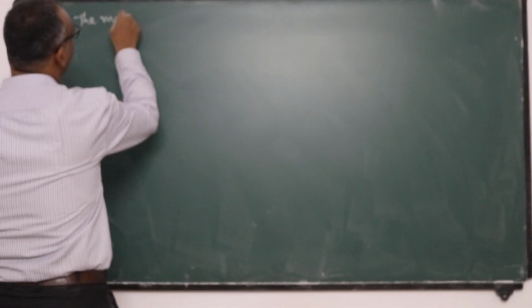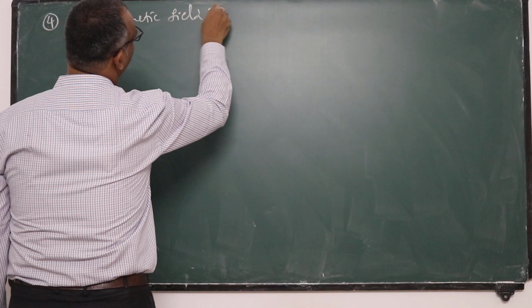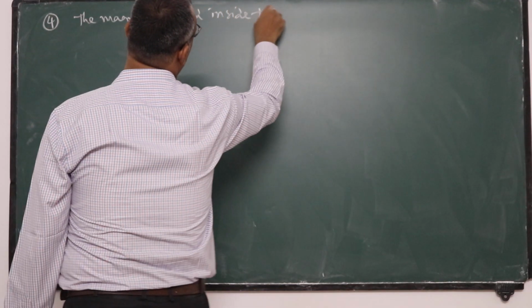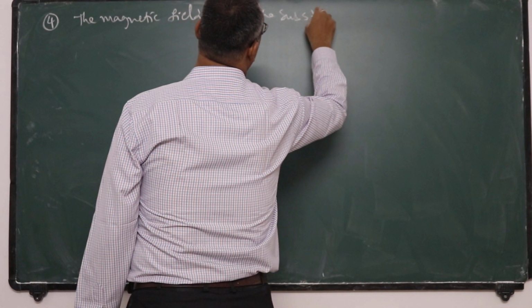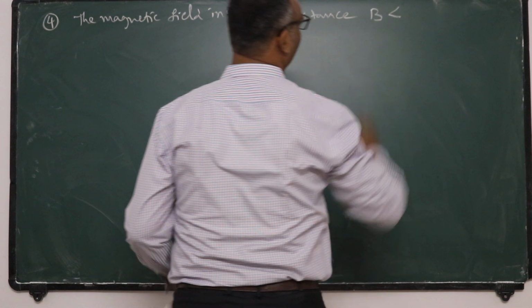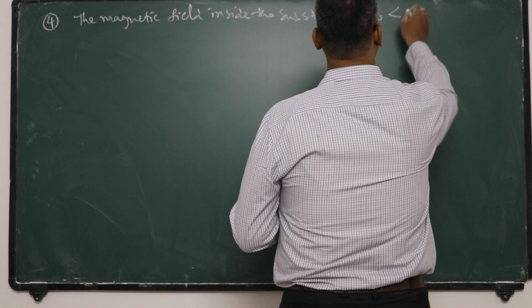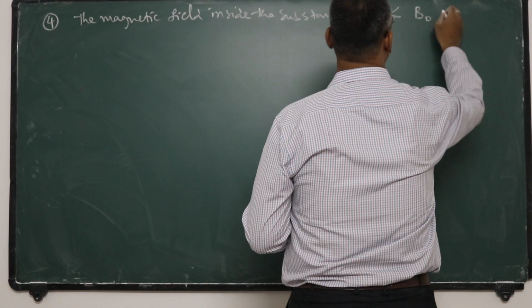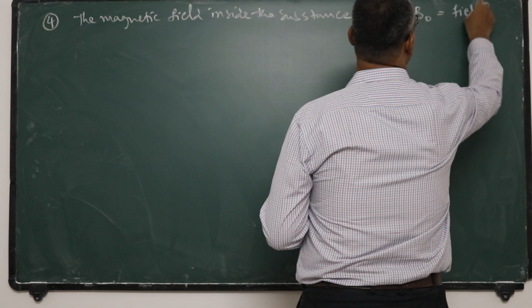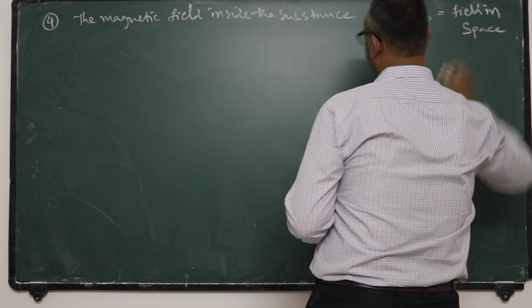The magnetic field inside the substance, B, is less than B naught, the field in free space.